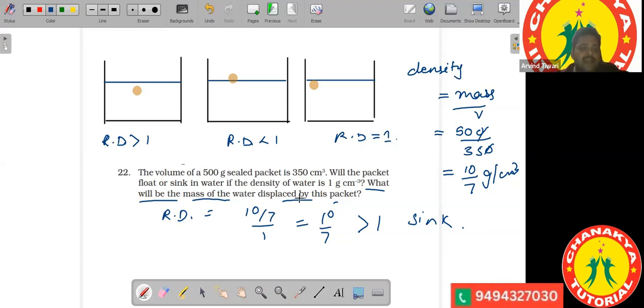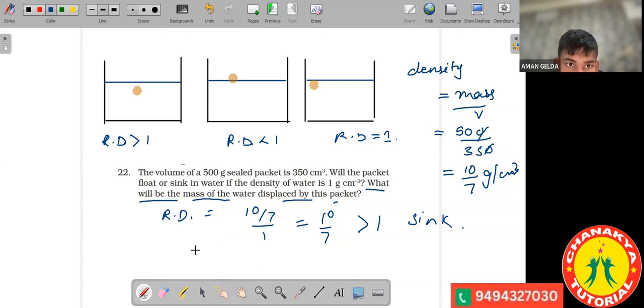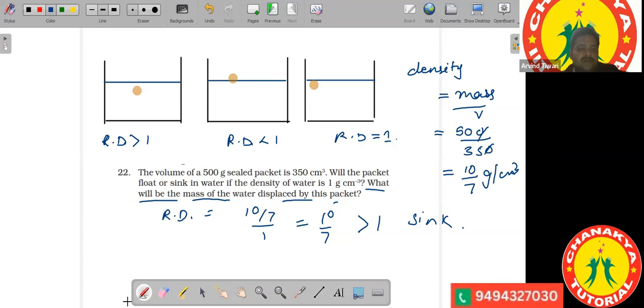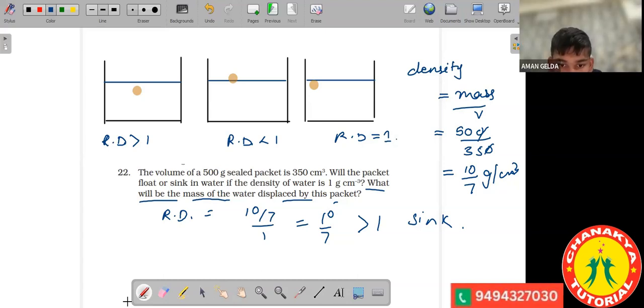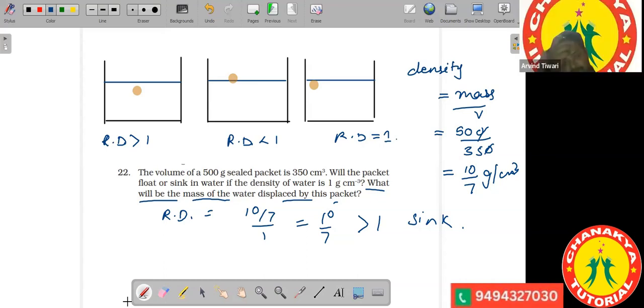Siddharth, have you calculated the second part? What will be the mass of the water displaced by this packet? Sir, I found the answer. You got the answer? Yes, sir. Okay, what is the answer? Sir, question number 22, second part. 350 gram.